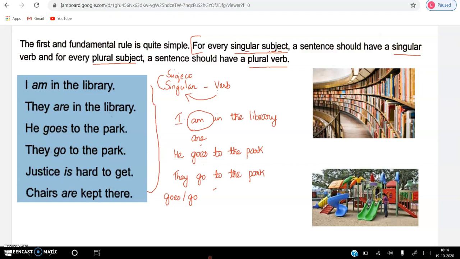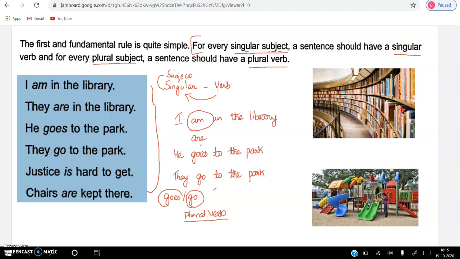From the statement you can justify. For every singular subject, a sentence should have a singular verb, and for every plural subject, a sentence should have a plural verb. So this is called a plural verb, which we use with the plural subject.